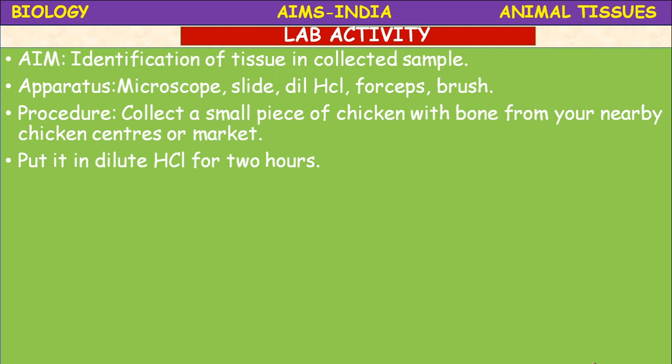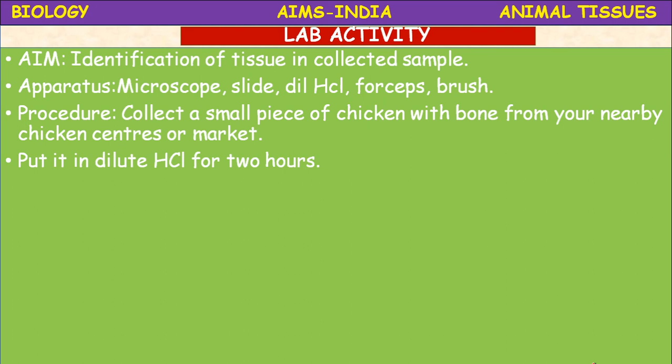So for observing each type of tissue, you need to follow a specific procedure. After completion of every activity, do not forget, you need to draw the diagram and answer the discussion questions.